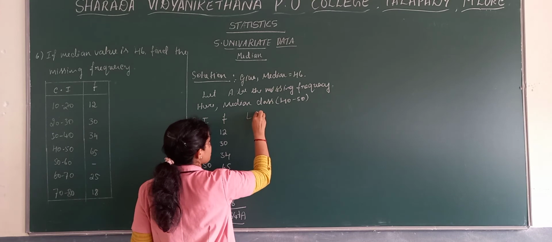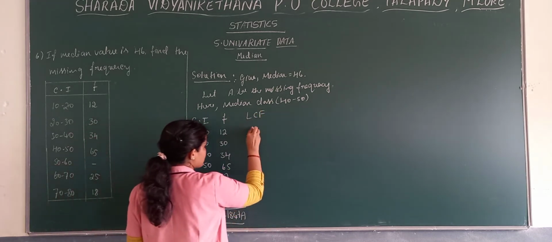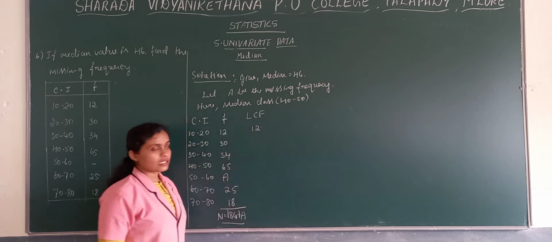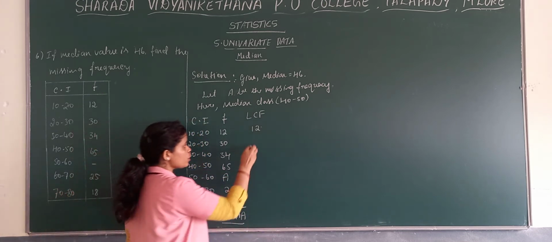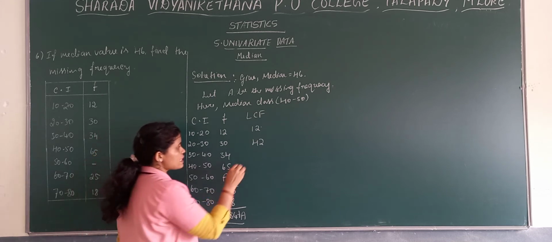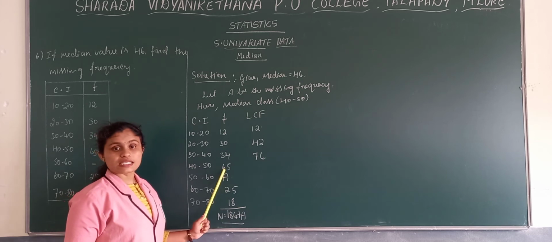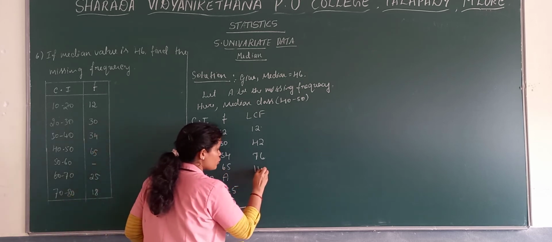Then find out their LCM, less than cumulative frequency. The first one it is 12, and 30 plus 12 it is 42. 42 plus 34 we get 76. 76 plus 65, 141.